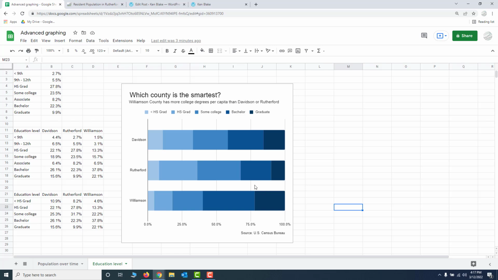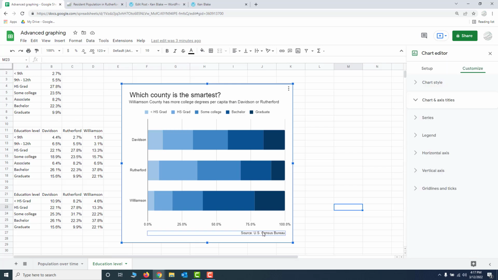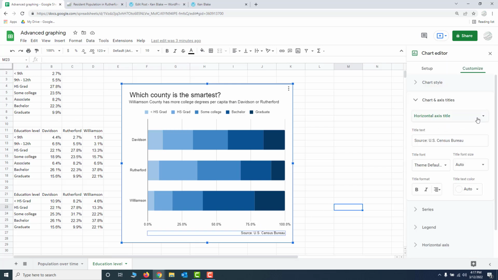Everything else pretty much stayed the same. I did add this little bit down here to indicate that the source was the U.S. Census Bureau because there wasn't room to do so in the subhead. So I cheated a little bit down here. This is actually the horizontal axis title, which you would ordinarily use to indicate what's on the horizontal axis of the graphic. But I just kind of hijacked it and used it to cite my source.